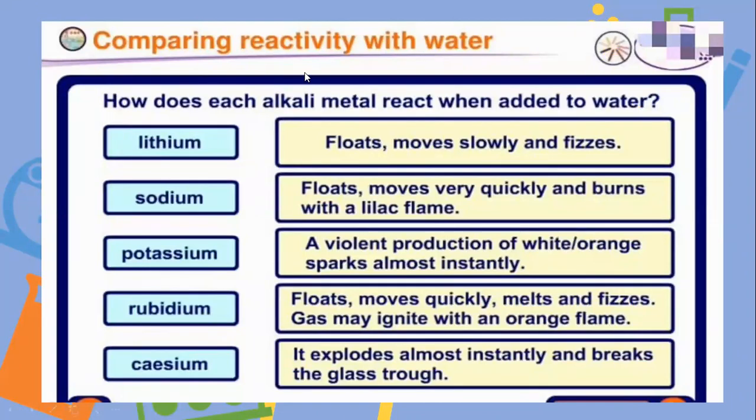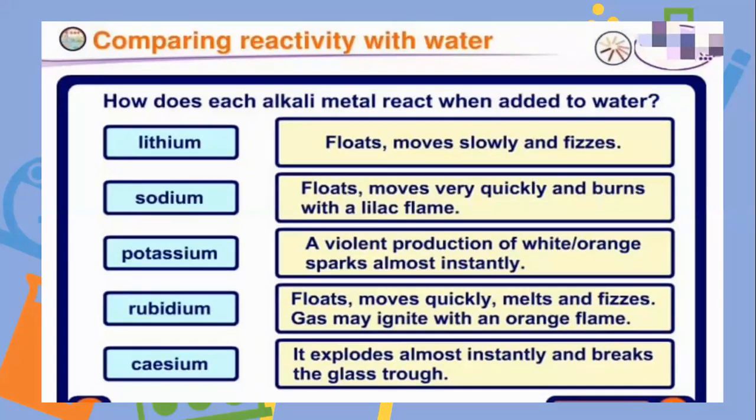Now, here is a chart to compare the reactivity of alkali metals with water. For example, lithium floats, moves slowly and fizzes. Fizzes means sound is produced. Sodium floats, moves very quickly and burns with a lilac flame. Potassium gives a violent production of white-orange sparks almost instantly.